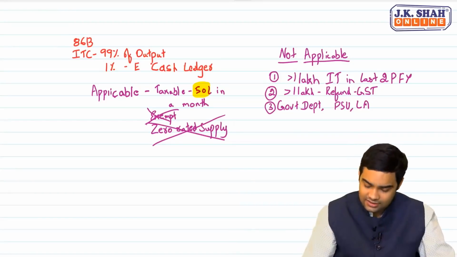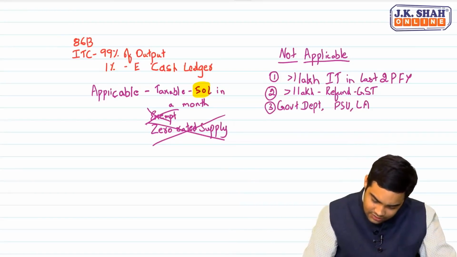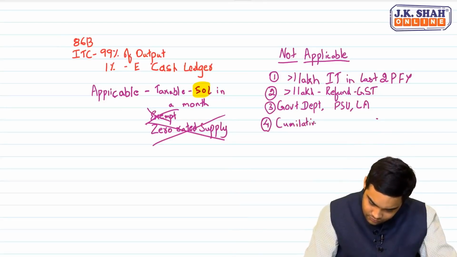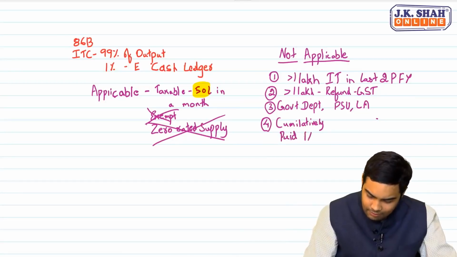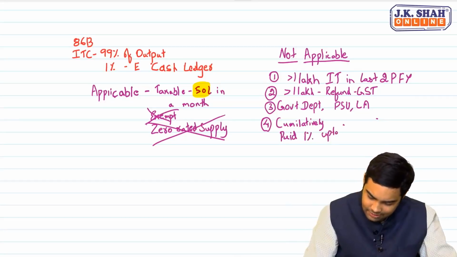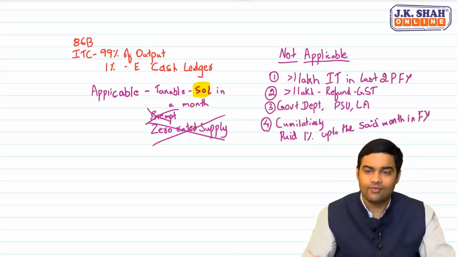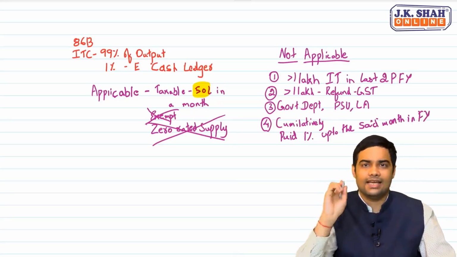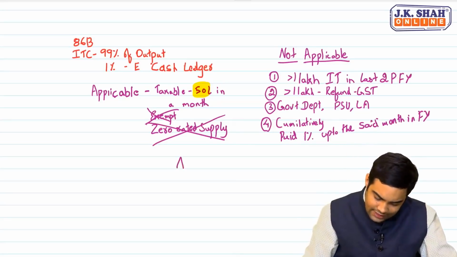And last one is a person who has cumulatively paid 1% up to the said month in the financial year. I'll give you an example. Up to the said month in the financial year. See this carefully. Say suppose April month my output tax was 10 lakh.